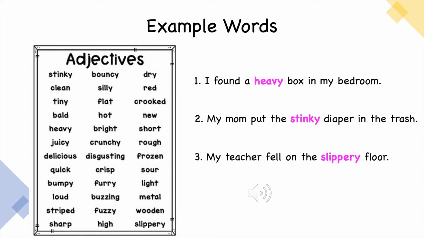On the right, I wrote 3 sentences using 3 of the adjectives in the box. Number 1, I found a heavy box in my bedroom. The word heavy is describing the box. So therefore, heavy is my adjective.